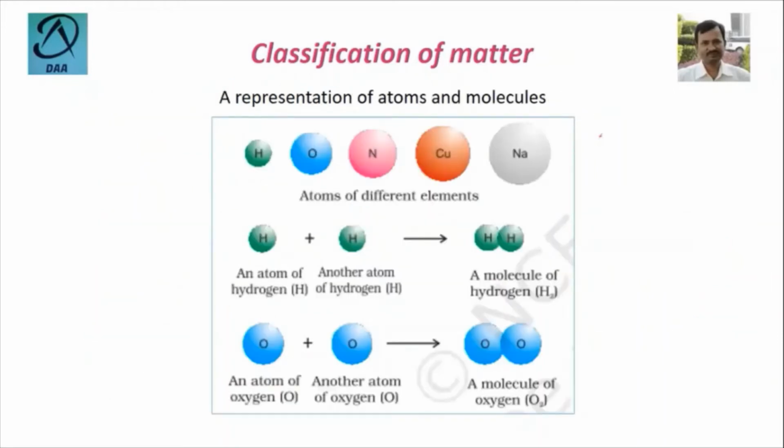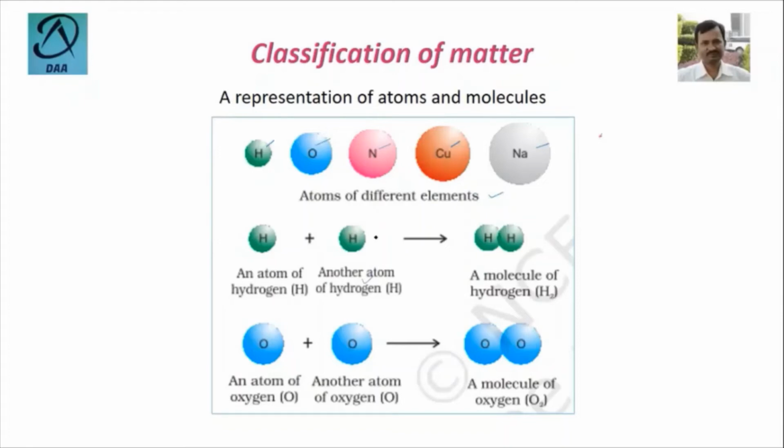So here one figure is there. You can visualize that hydrogen, oxygen, nitrogen, copper and sodium are all atoms of different elements. But when one atom of hydrogen, normally it will not stay alone, it will go for bonding with another atom of hydrogen.